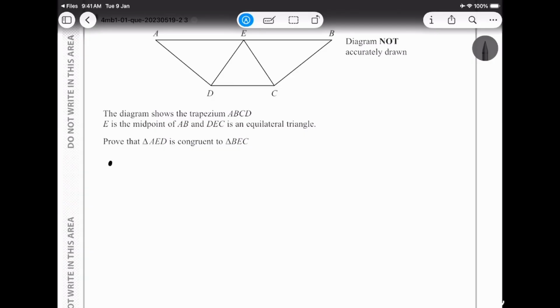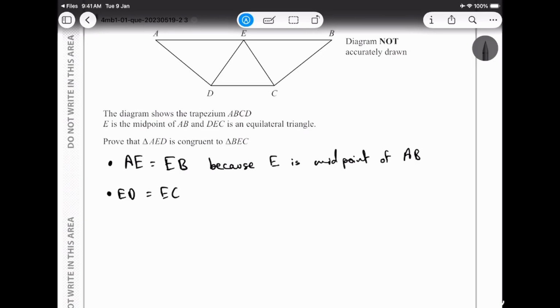So I can say that AE is equal to EB because E is midpoint of AB. Okay, and then I can also say that ED is equal to EC because triangle DEC is equilateral.